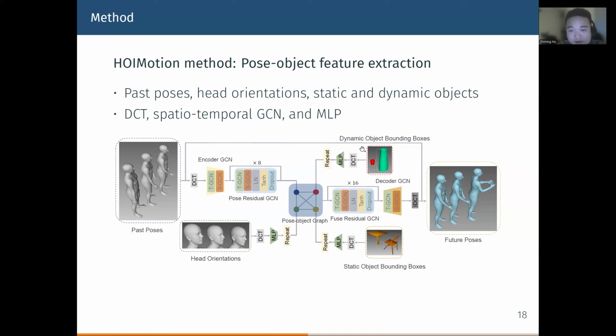The dynamic objects refer to the objects that the users can interact with, while the static objects are the background objects. We use a spatial temporal graph convolutional network to extract features from the body pose. We use an MLP to extract features from head rotations and the scene objects. All the information is transformed using a discrete cosine transform, namely the DCT.